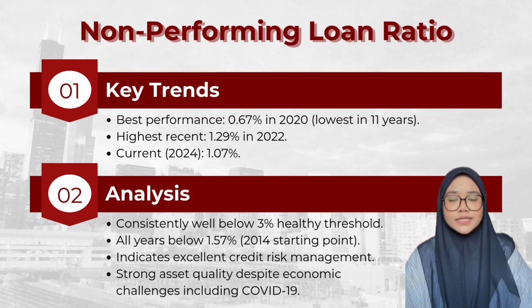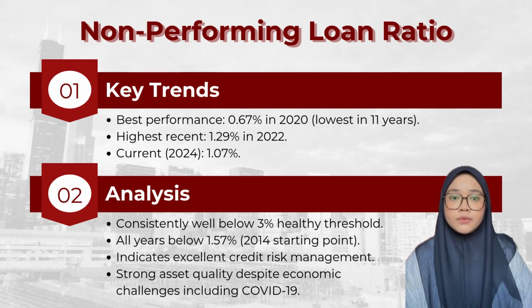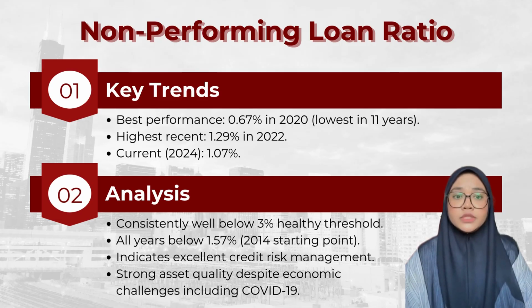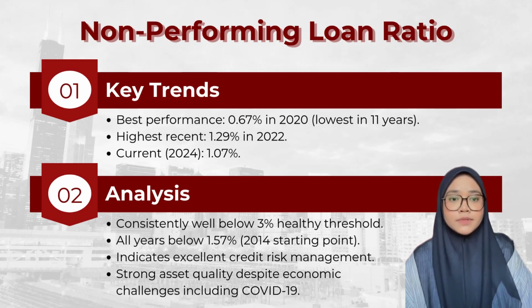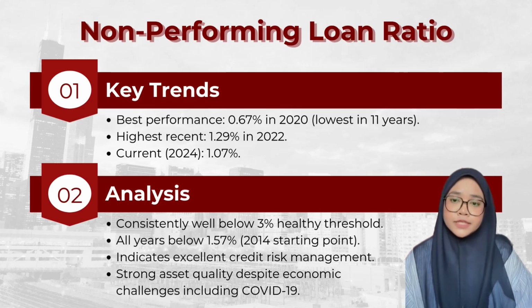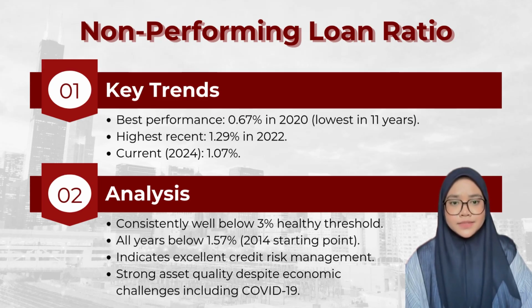The last one is non-performing loan ratio. The non-performing loan ratio remains exceptionally healthy at 1.07% in 2024, consistently staying below the 3% healthy threshold. Despite a temporary rise to 1.29% in 2022 due to COVID-19, this demonstrates excellent credit risk management.